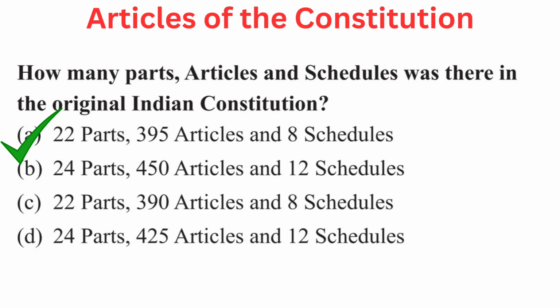Your question is, how many parts, articles, and schedules were there in the original Indian Constitution? Your options are A. 22 parts, 395 articles, and 8 schedules, B. 24 parts, 450 articles, and 12 schedules, C. 22 parts, 390 articles, and 8 schedules, or D. 24 parts, 425 articles, and 12 schedules. Right answer is A. 22 parts, 395 articles, and 8 schedules.